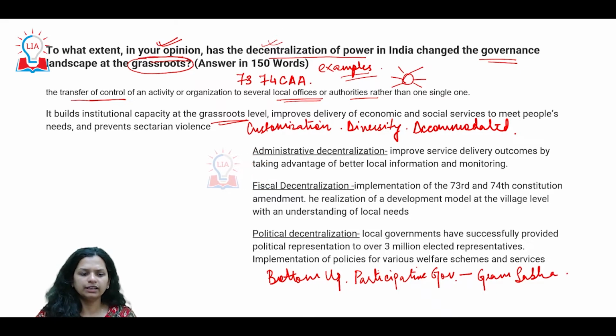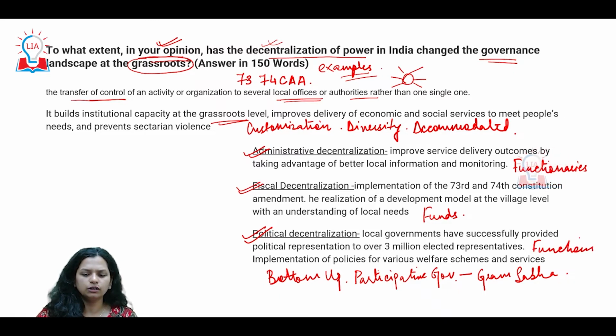So how have we done it? Let's look at it. Firstly, we've done it on an administrative level, on a fiscal level and also a political level. Basically, we have provided the local government with funds, okay, functionaries, and very important is functions. If they wouldn't have any tasks to do, what will these funds and functionaries do, right?